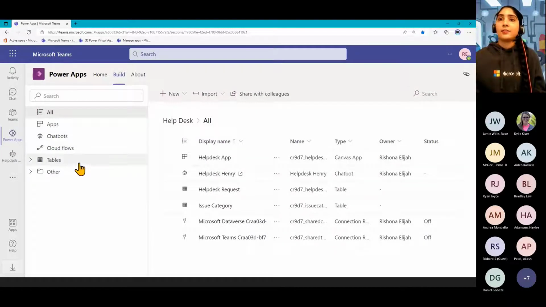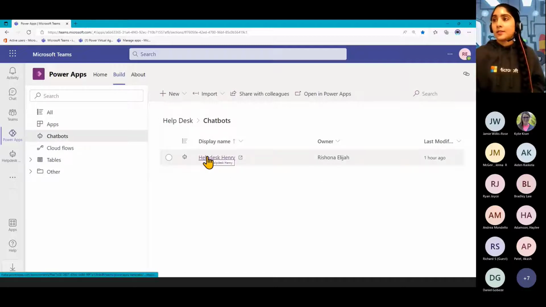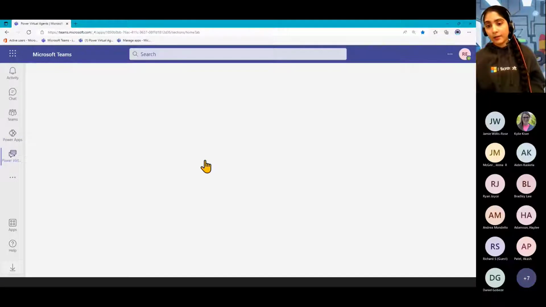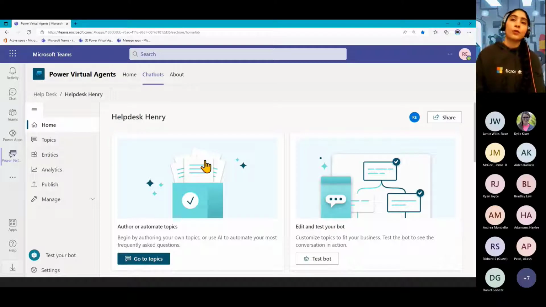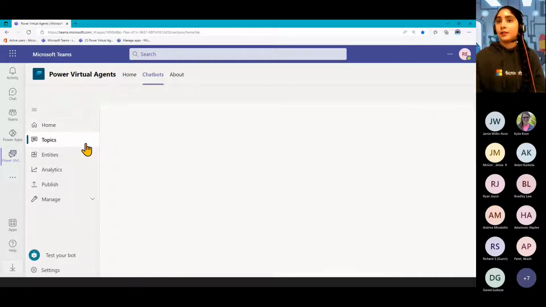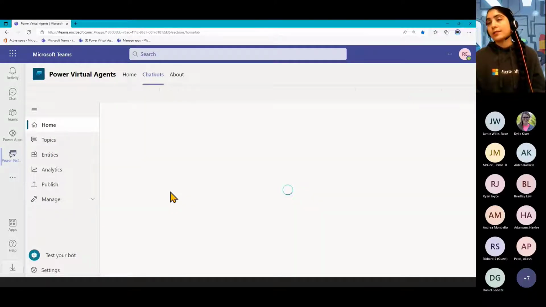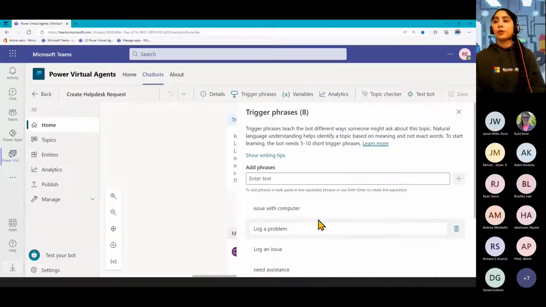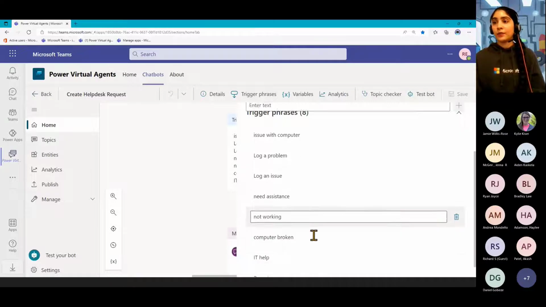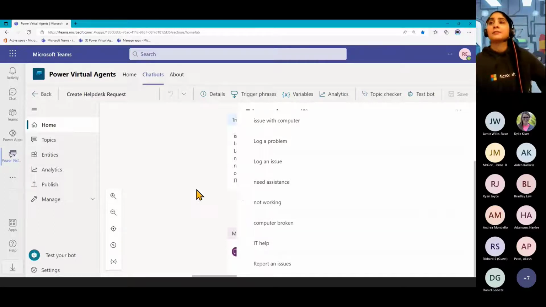All right, so we've got our Dataverse tables. The next part is the bot itself that we're building. So let me open up our Helpdesk Henry one, and I'll show us that topic that I've set up for submitting your Helpdesk requests. So I've created this one already, create a Helpdesk request. So over here we have our trigger phrases such as I have an issue with my computer, I want to log a problem, log an issue, I need IT help. So essentially all the things that people are going to be saying to direct them to go and submit a ticket.